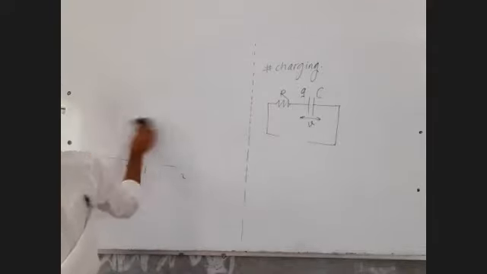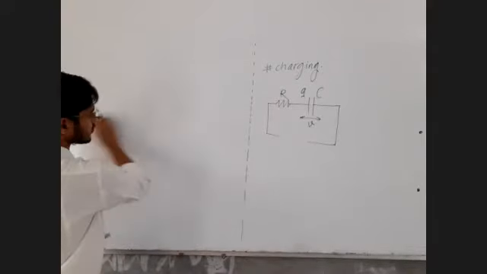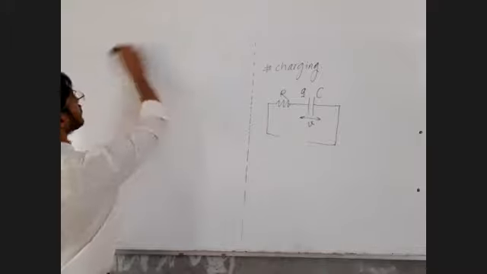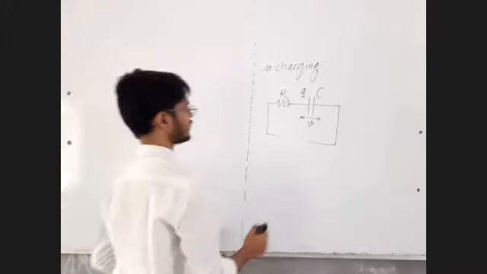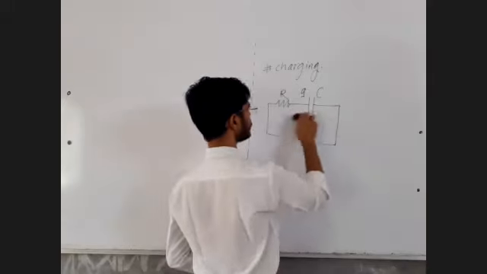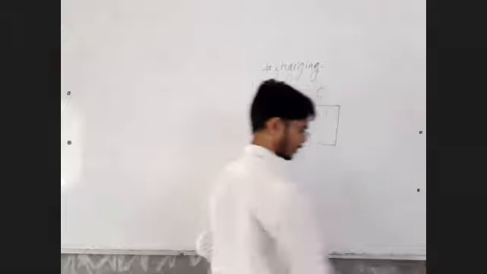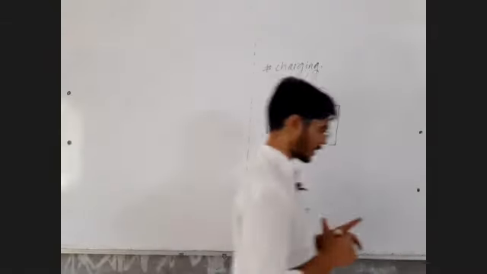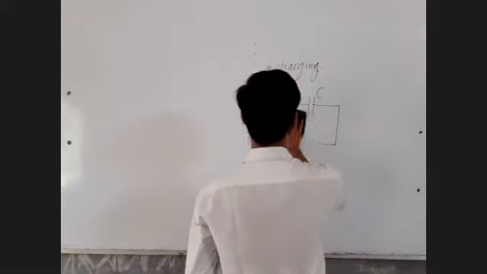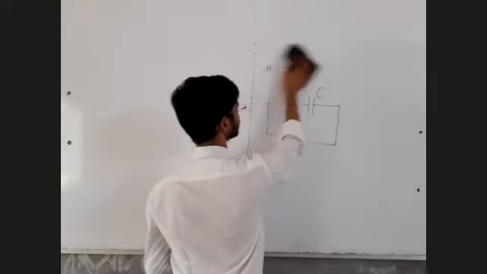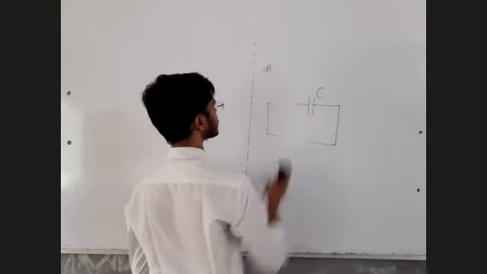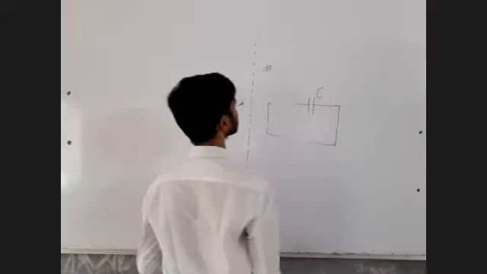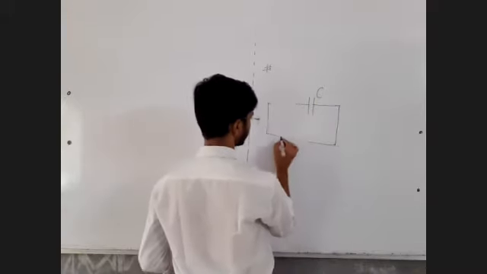Now there won't be a battery in the circuit, but you will be having a capacitor which is already charged. So the capacitor is already charged and now it discharges through a resistor. So write down the heading: discharging of capacitor through a resistor. Let me draw the resistor.